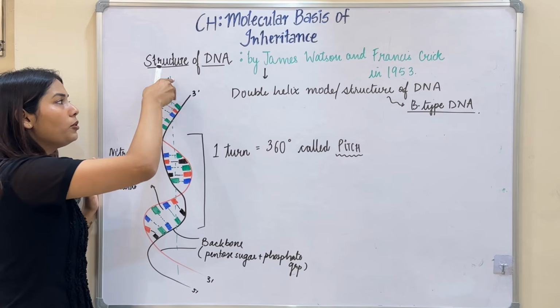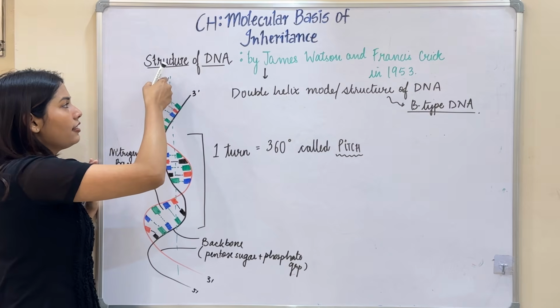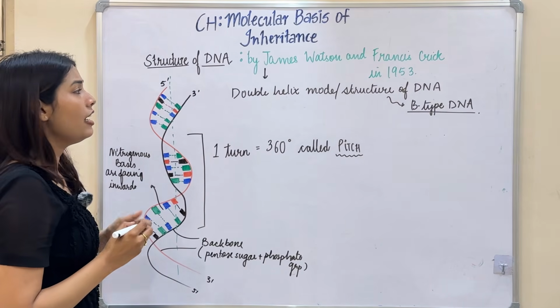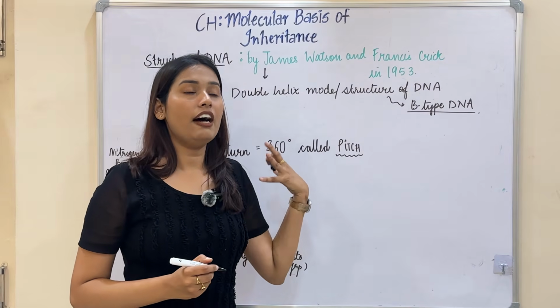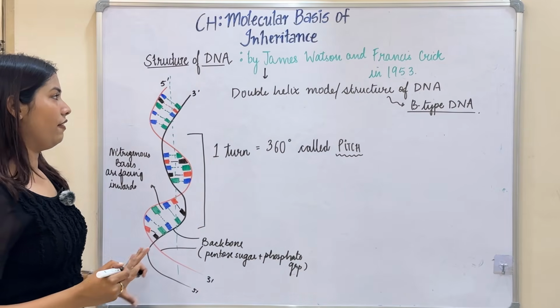If you observe, I have just marked the poles as opposite. Like this is the 5' end and this is the 3' end. So here I started with the 3' end because these two strands have specific polarity and they are anti-parallel to each other. So that's why I have done this.